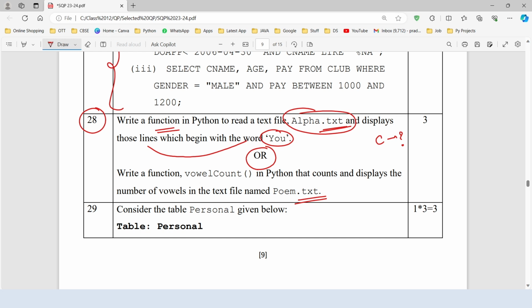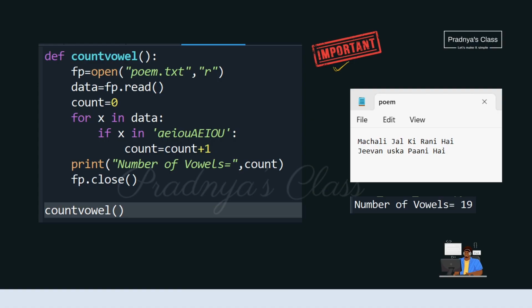With that question, the warm up of the brain is over. Let's move ahead to the next exercise. Write a function vowel count in Python that counts and displays the number of vowels in the text file. This question is important. I have seen this question in many question papers. It's time to check out the code for the same.